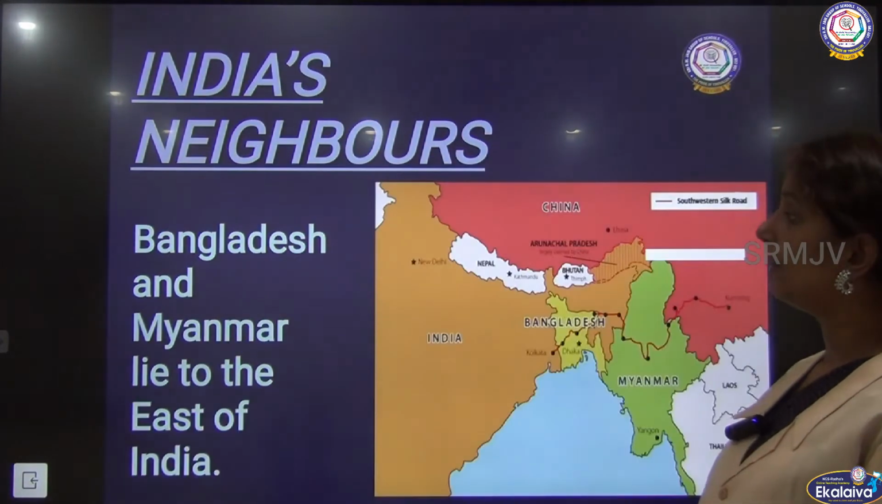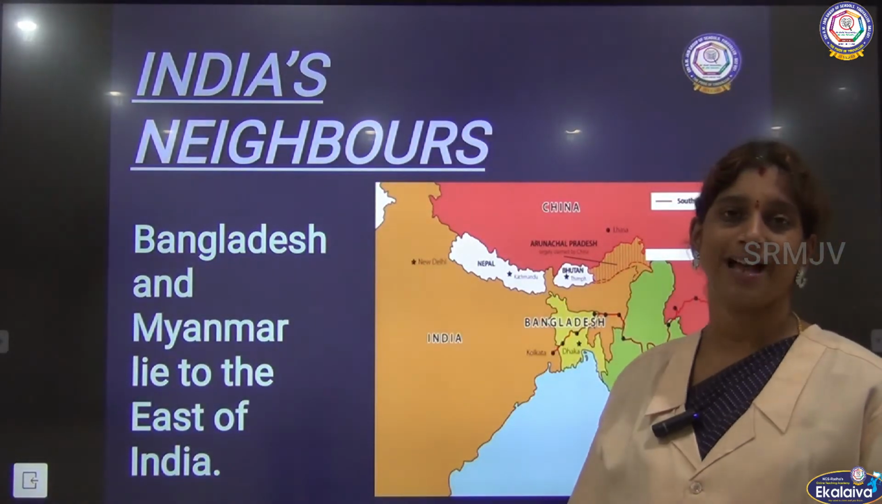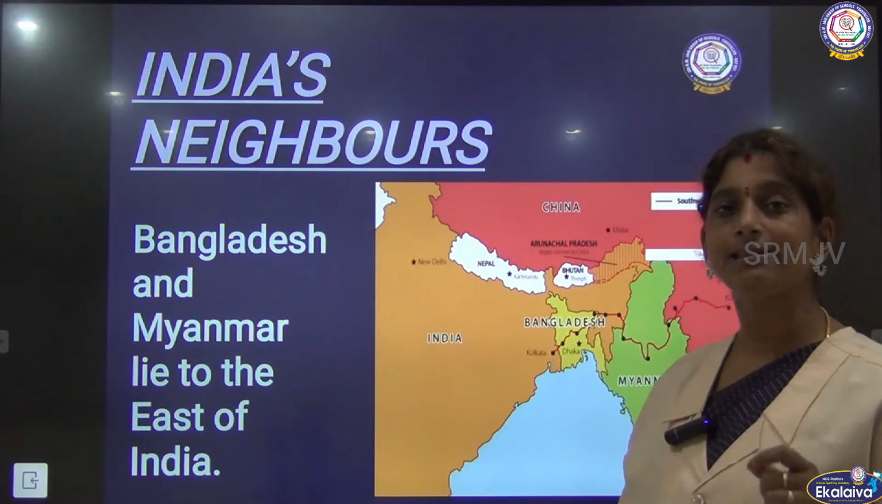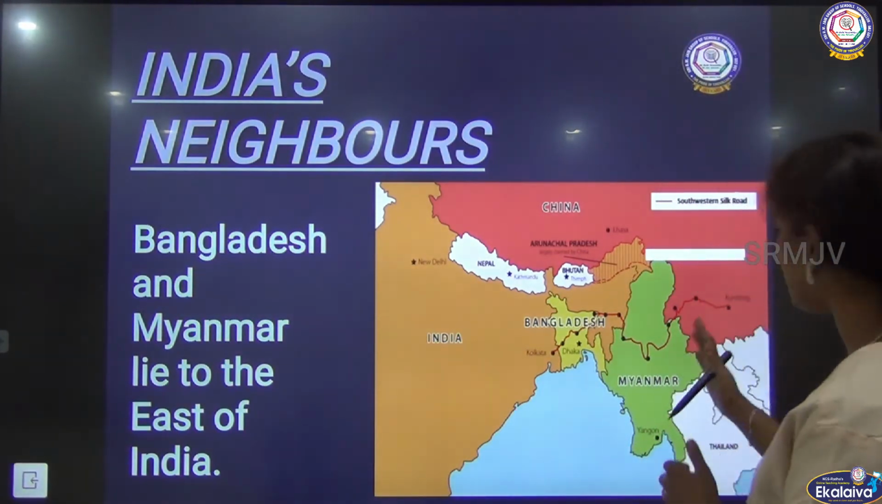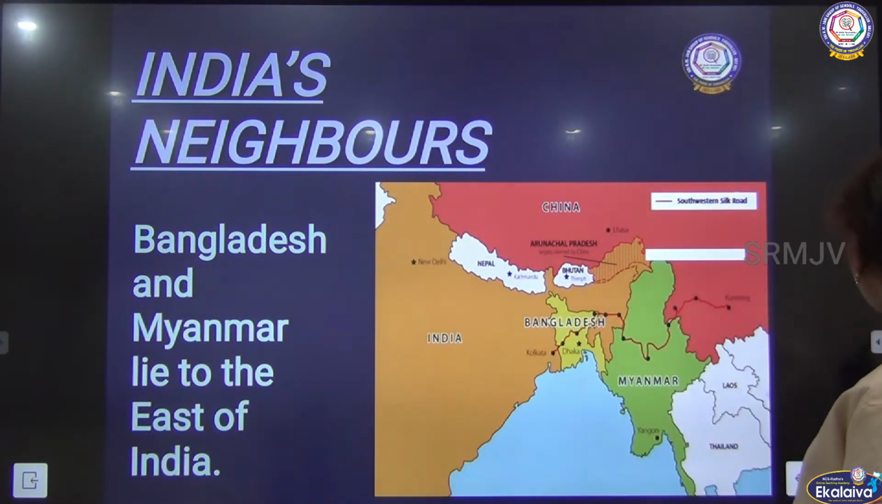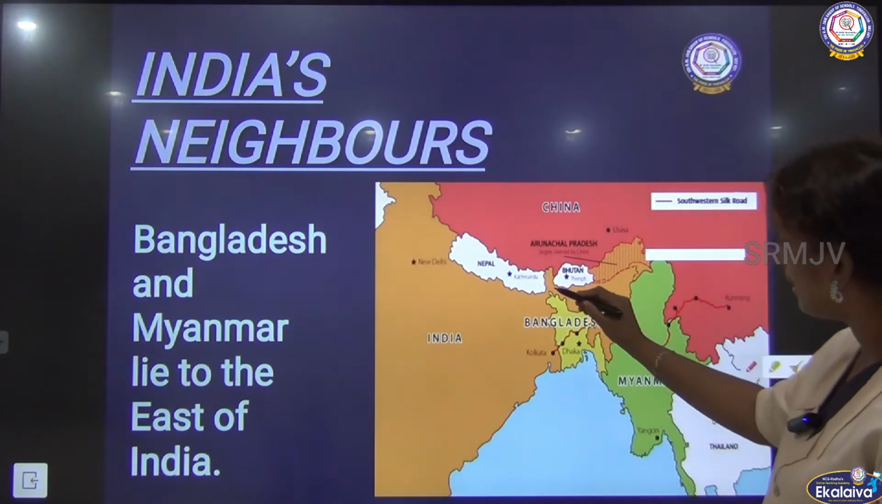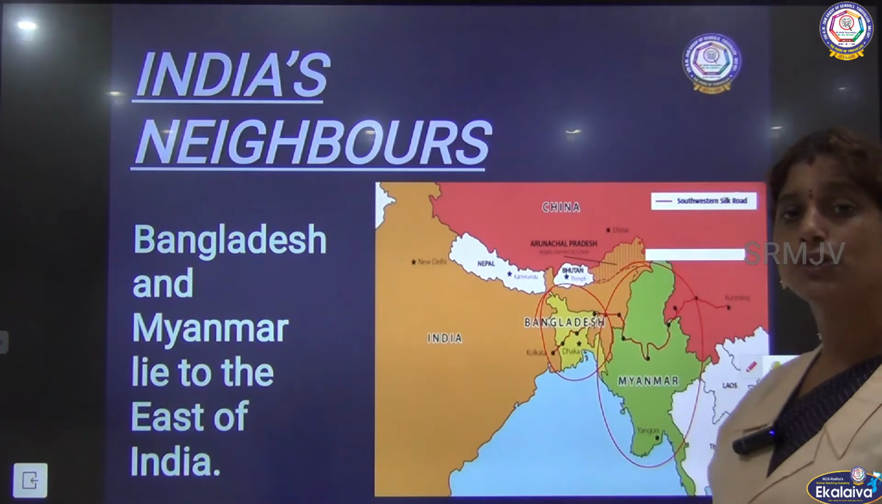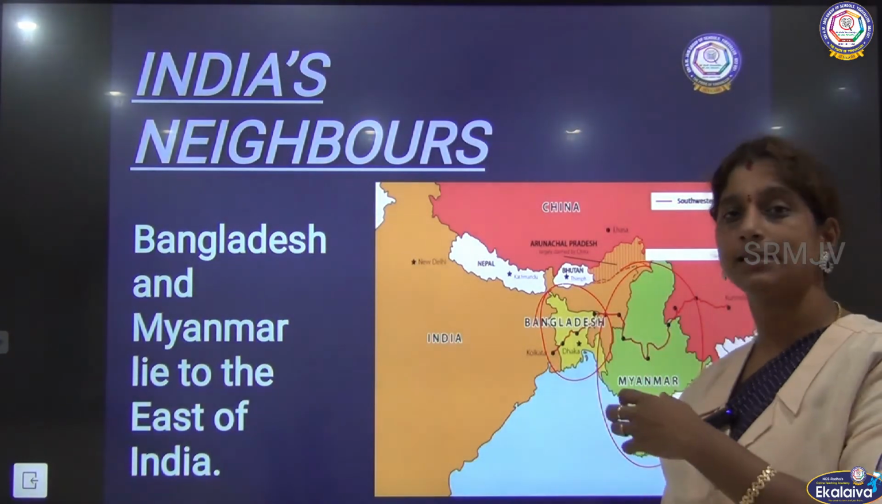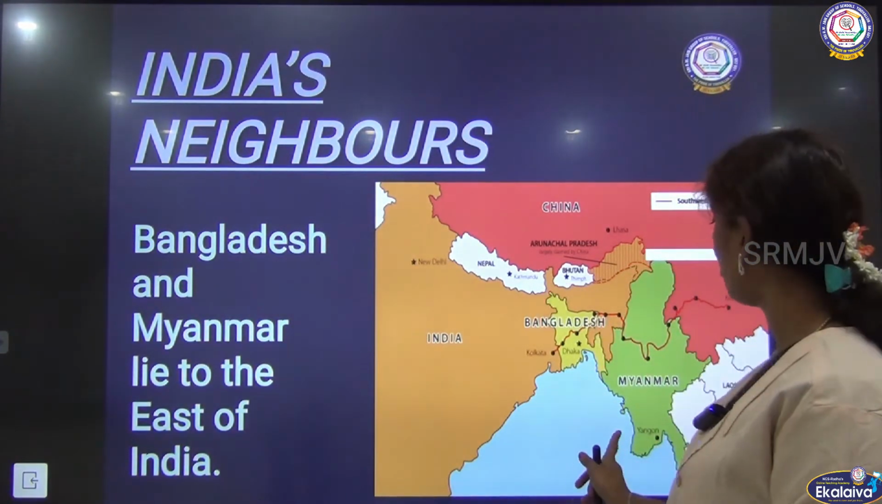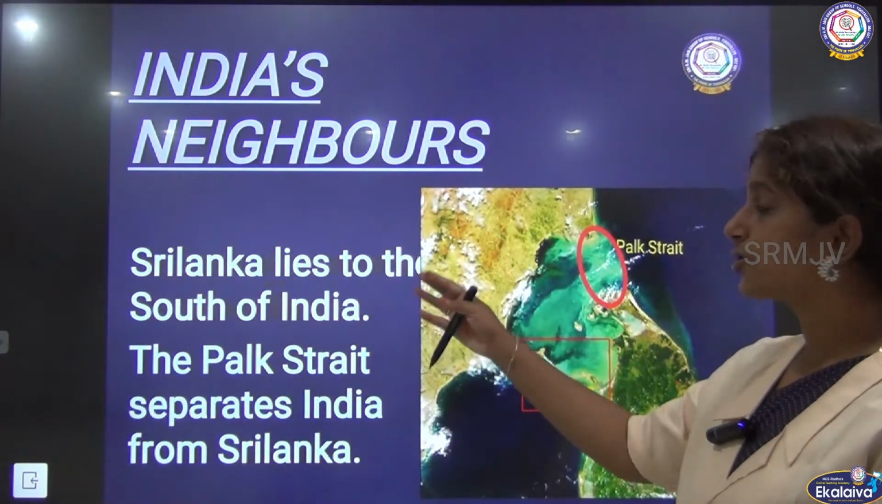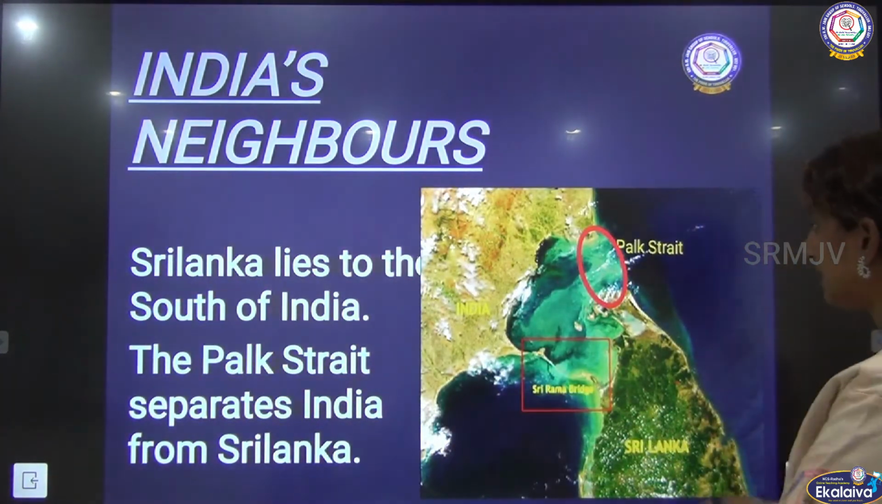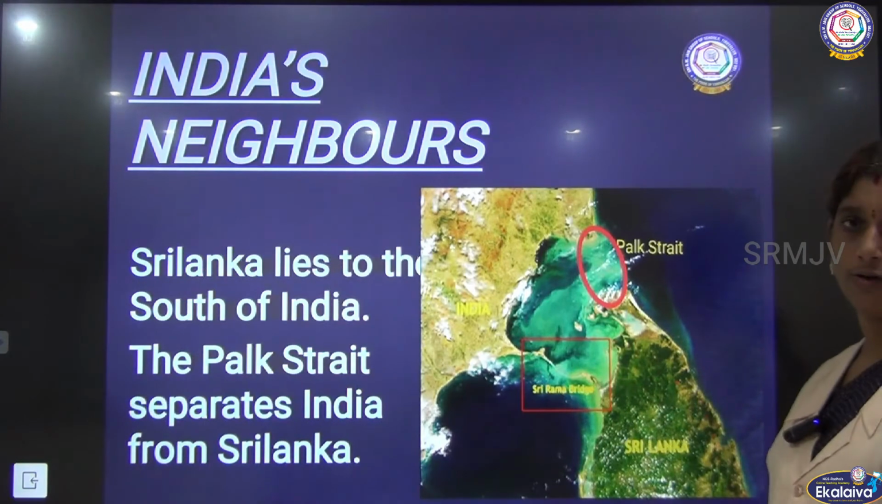Next, Bangladesh and Myanmar lie to the east of India. So here the easternmost part of the country, here you could see Bangladesh here and Myanmar here, right? So they are located to the eastern part of India. Next, Sri Lanka, which lies to the south of India.